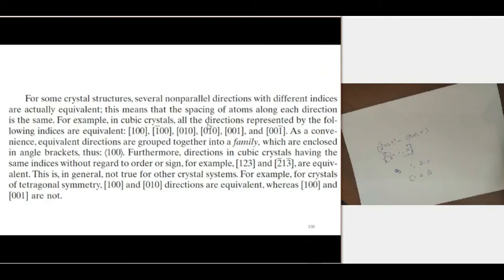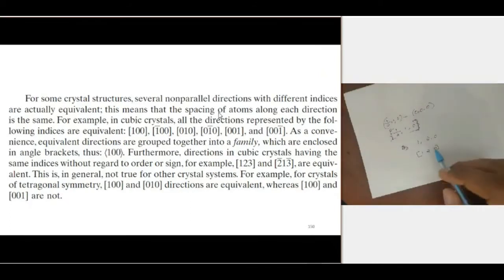But if the indices are different, for example, 1 2 0 and 5 1 3 are two directions, maybe the indices of these two directions are different, but actually they are equivalent because the atomic spacing along these two directions will be the same. Here is an example in a crystal structure.